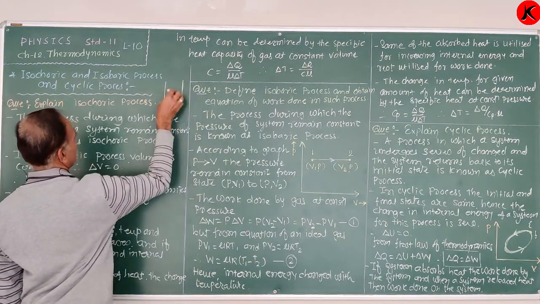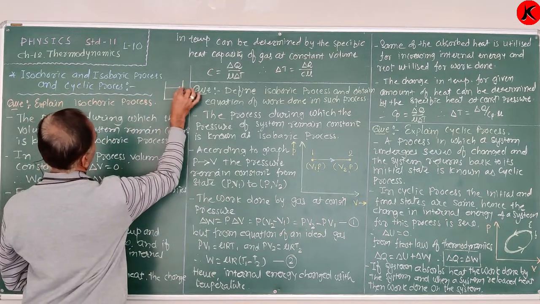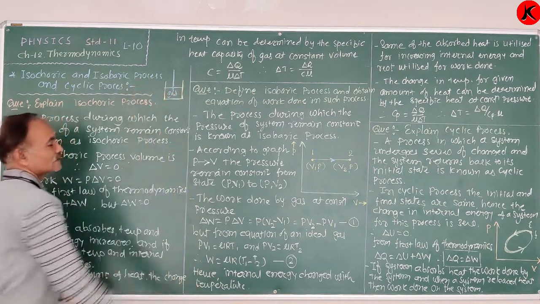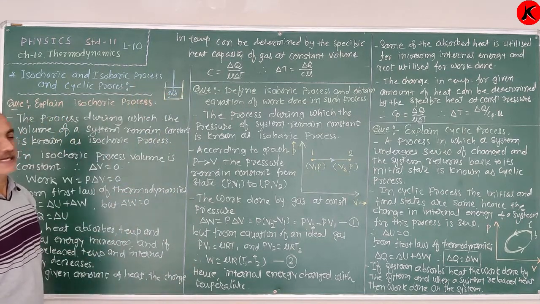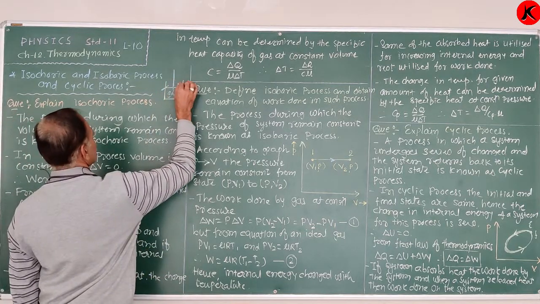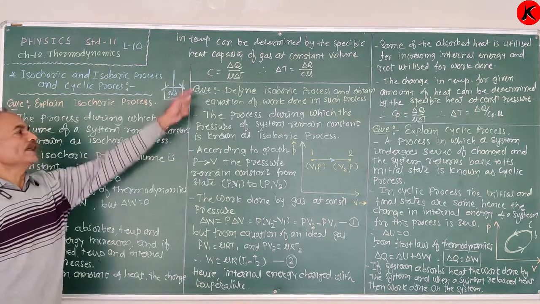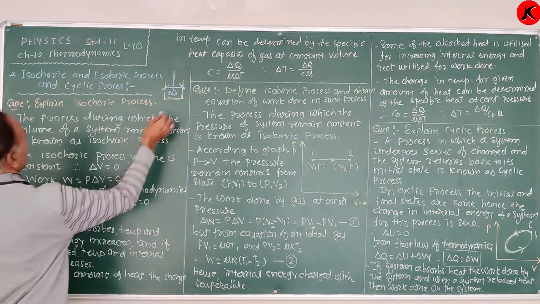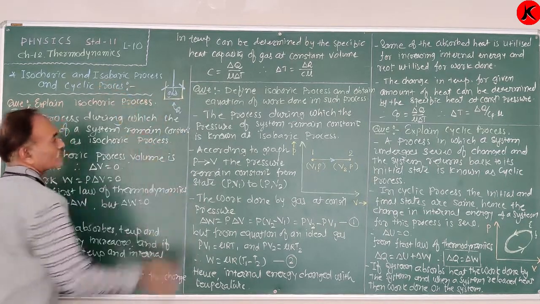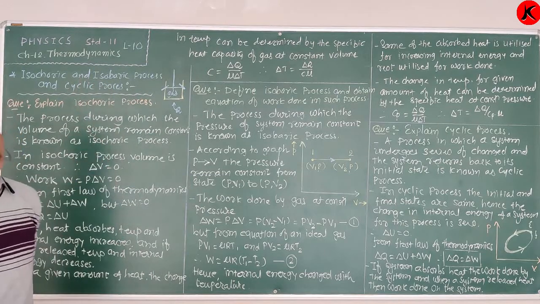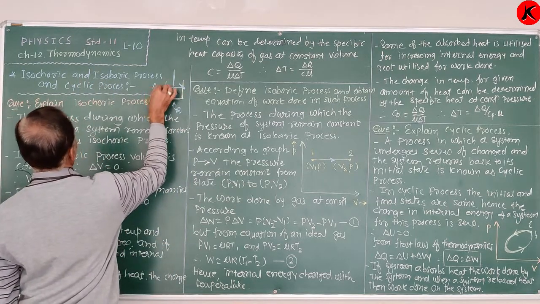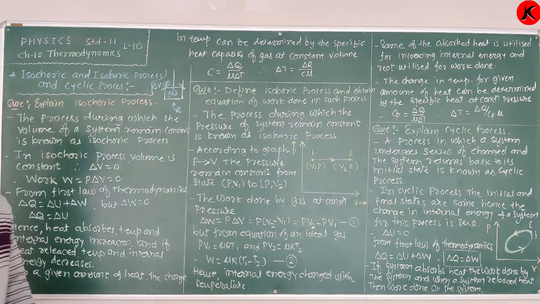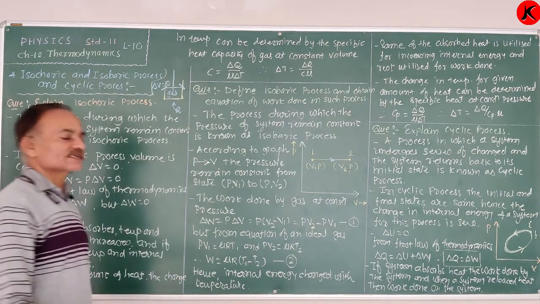There is the cylinder. Now there is a piston that can move up and down without friction. Here the gas or the system is filled inside the piston cylinder. If the piston is fixed, what happens? The volume of the system, that means the volume of the gas, is now constant in spite of the heat energy supplied. There is no change in volume, therefore delta V is equal to 0 for this process.